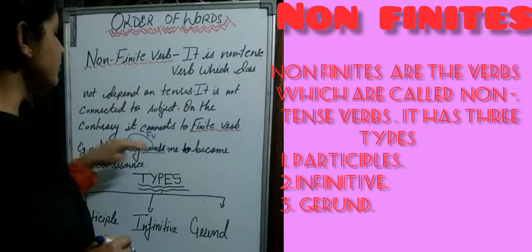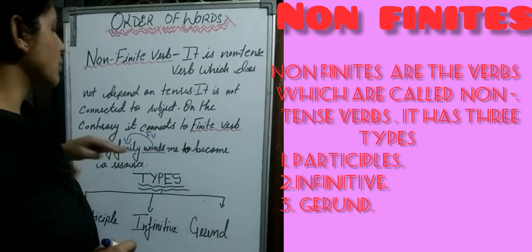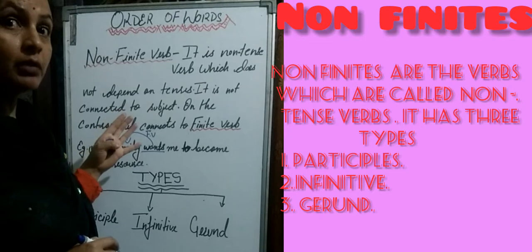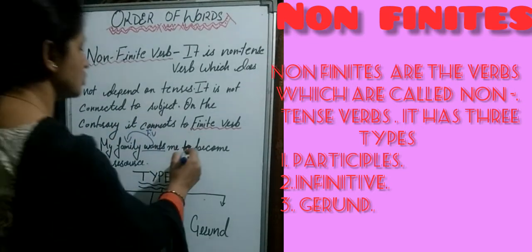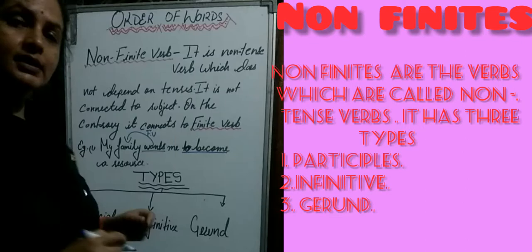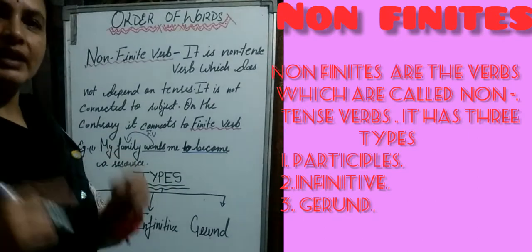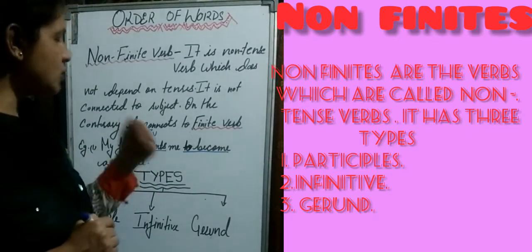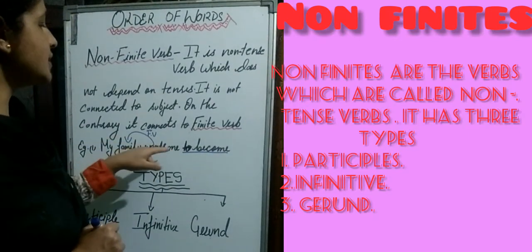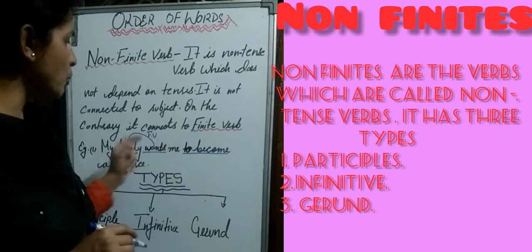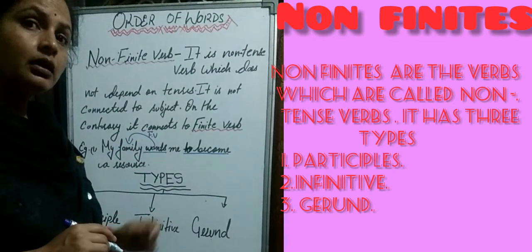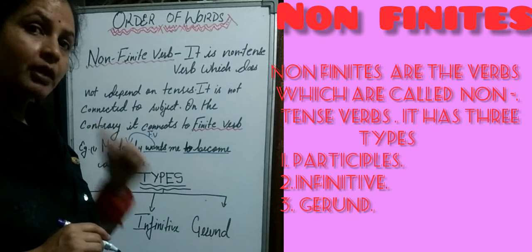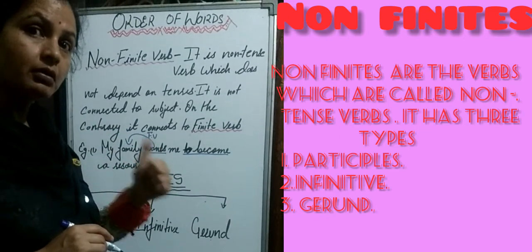And my family wants me to become a resource. So what does my family want? To become a resource. So to become, that is the second work or second verb. Now see, children, my family wants me, so what does my family want from me? To become a resource.